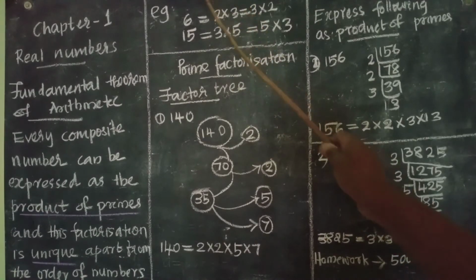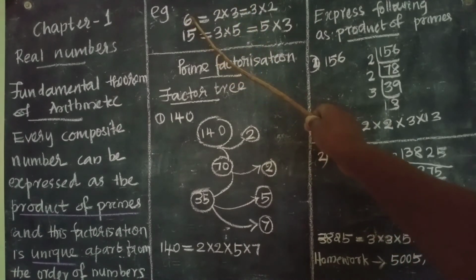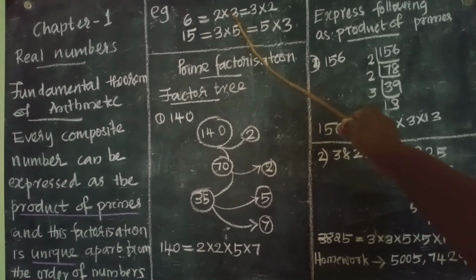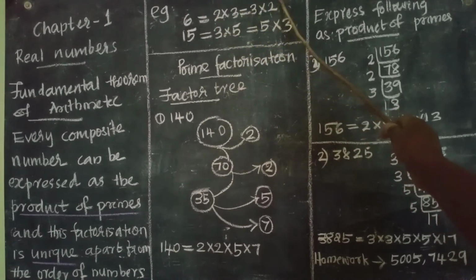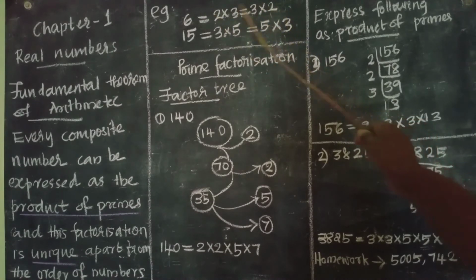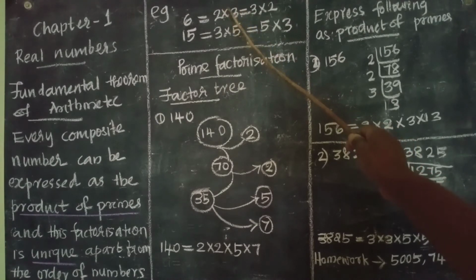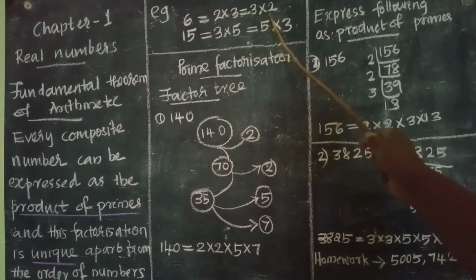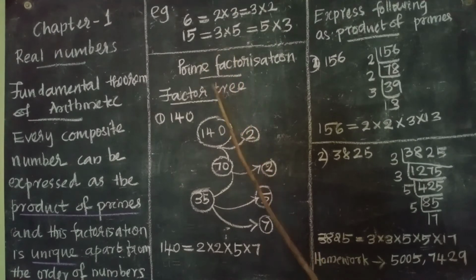For example, you see here 6. 6 can be factorized as 2 into 3. The prime numbers are 2 and 3. 6 can be written as 3 into 2 also. But you see, in both cases, the prime numbers are the same. In both cases, the prime numbers are 2 and 3. But that order we can change. It is not a matter. So it is the fundamental theorem of arithmetic.